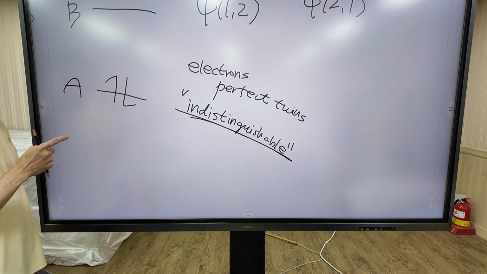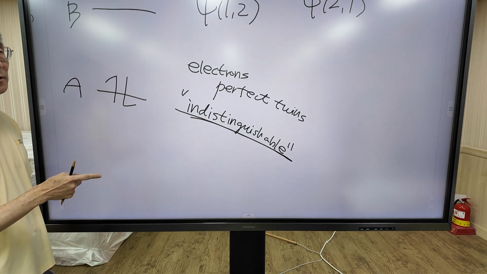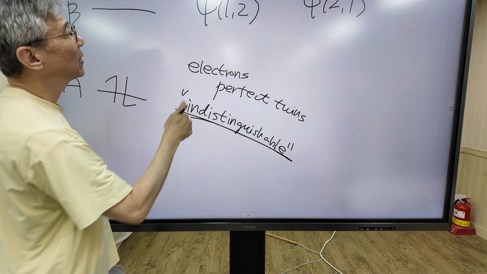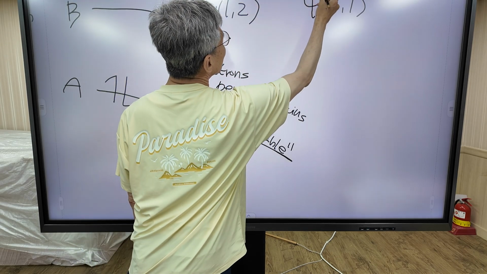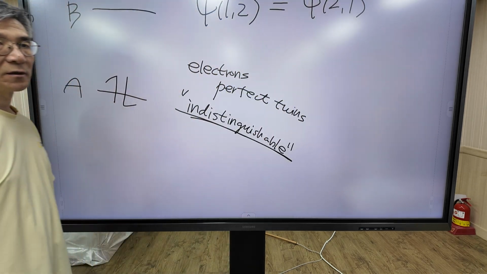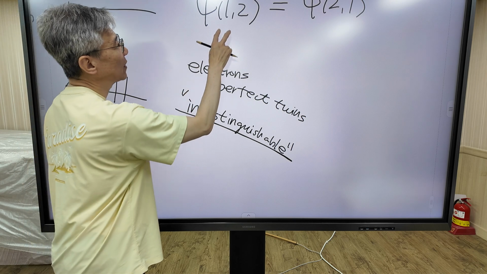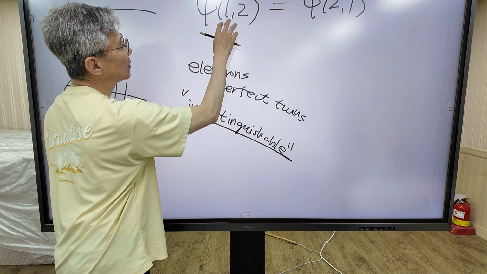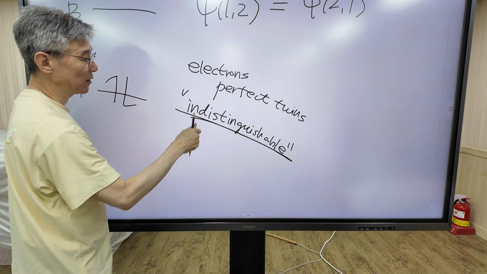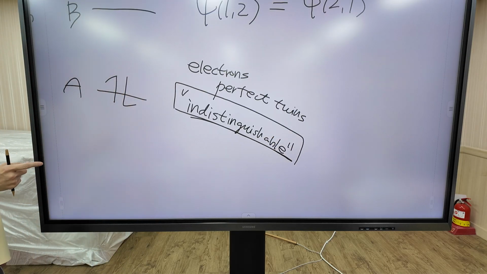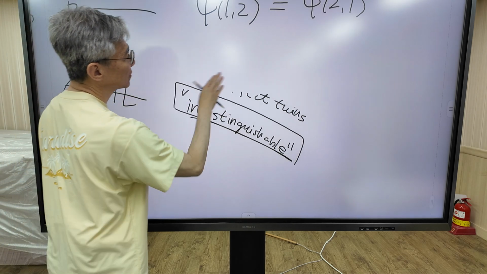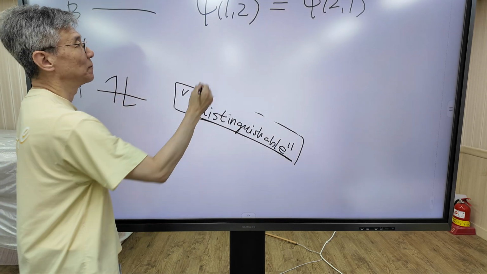And what we actually measure is the probability. So to express this, the wave function must satisfy this equation. Even if I swap electron 1 and electron 2, this equation must be satisfied because electron 1 and electron 2 are indistinguishable, being perfect twins. To solve this equation, we have two solutions.